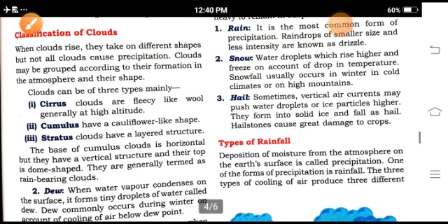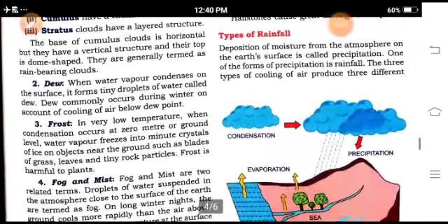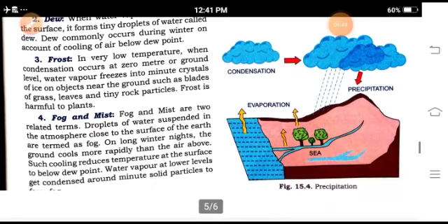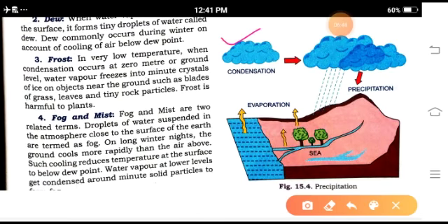Types of rainfall. Generally, when we discuss the types of rainfall, now you know that convectional rainfall, deposition of moisture from the atmosphere on the earth's surface is called precipitation. For example, first evaporation, second condensation, and third precipitation.